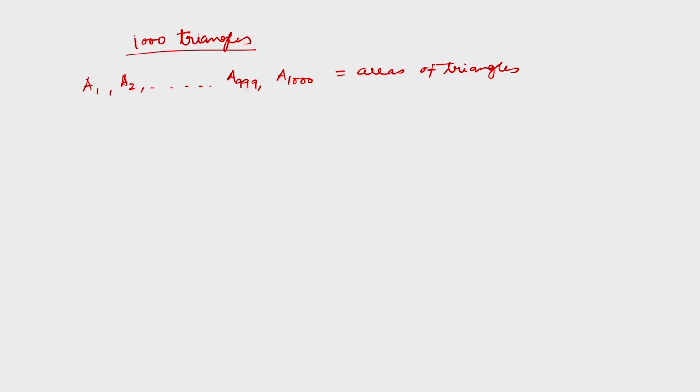You will take the ordered data, that means you order the data, let us say A1 bar, A2 bar, A3 bar. So ultimately we have some ordered areas, higher to lower or lower to higher.